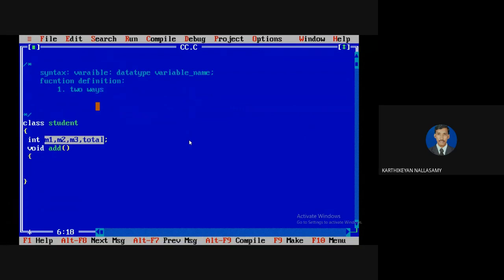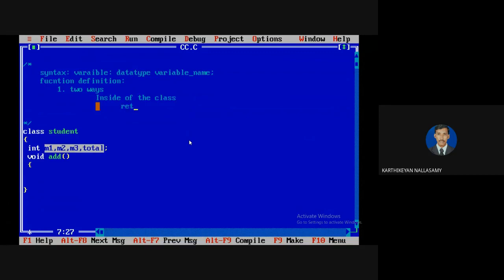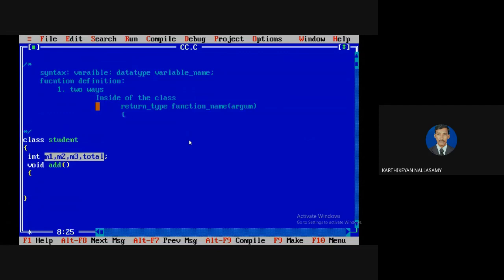One is inside of the class. You have to define it as usual. The syntax is a return type. We know what a return type is; if it does not return any value, you can say it is void. Otherwise, a primary data type can be the return type, and an object is also possible. Return type, function name, and any parameters you can send as arguments. Then you have to define the logic of the function. This is for inside of the class.